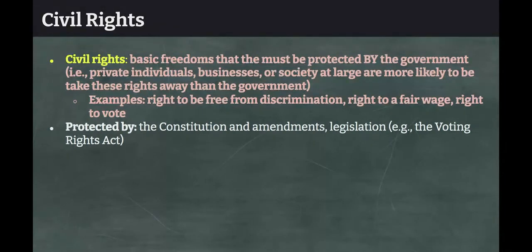So if we talk about voting rights, for example, that can be taken away by the government. But by and large, civil rights are more likely to be infringed upon by private society, individuals, or businesses. What are some examples of civil rights?